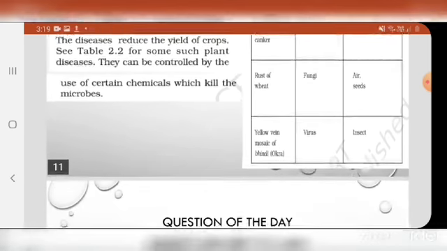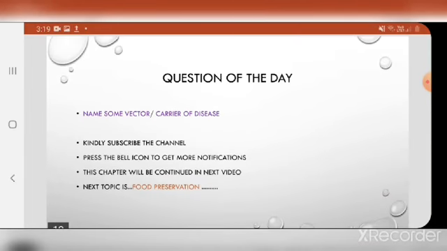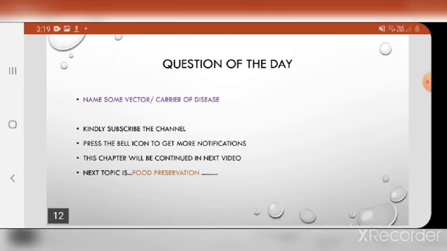Okay, students, now we have completed the harmful effects of microorganisms, and as you all know, after the completion of one portion, we have one question for that. The question from this portion is that you have to name some carriers or vectors of disease. Go through this section properly and you will have the answer to this question. So this topic ends here.